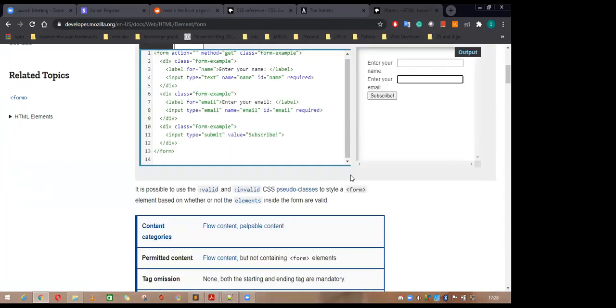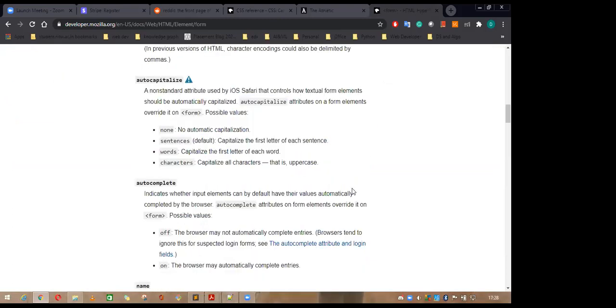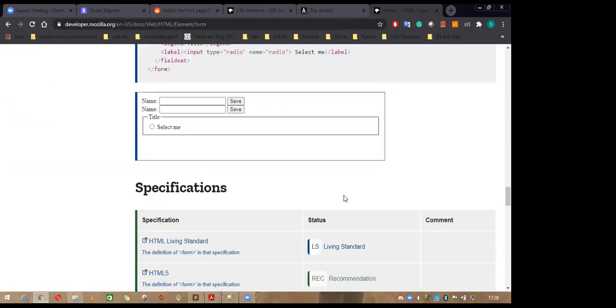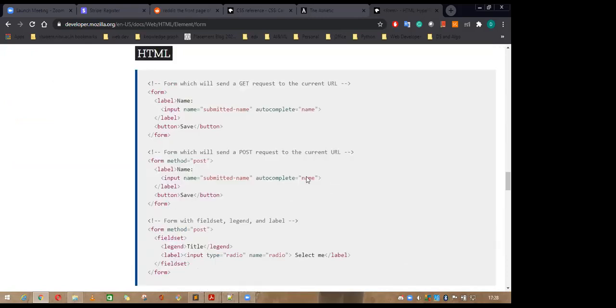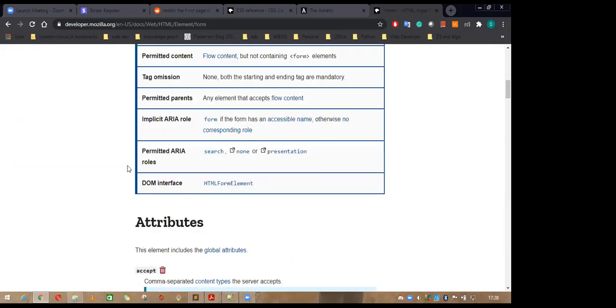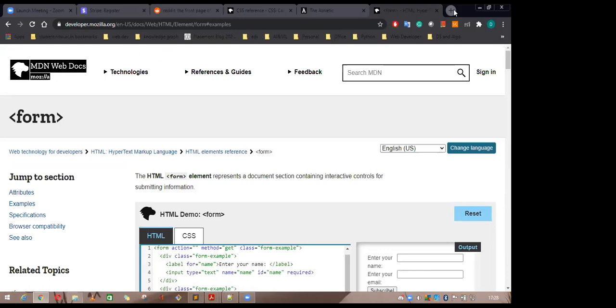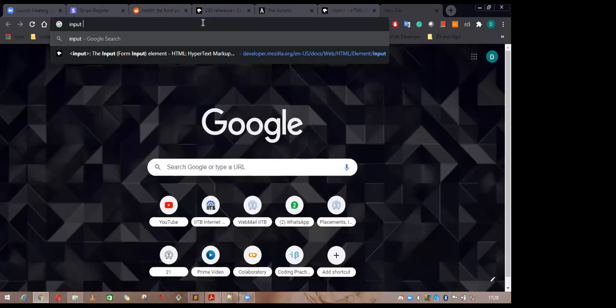This is the button. If you want to see all the elements included in this form, there are a lot of elements, 20 plus. I wanted to see all the attributes of the form. Actually, it is coming under the input, I think. Yes.